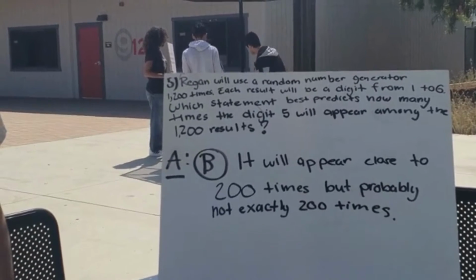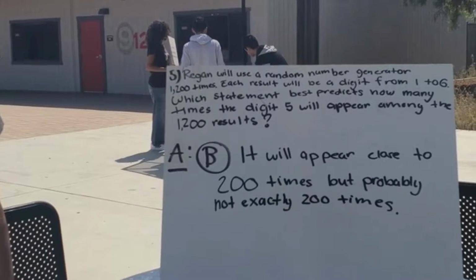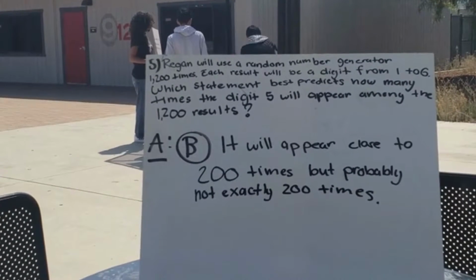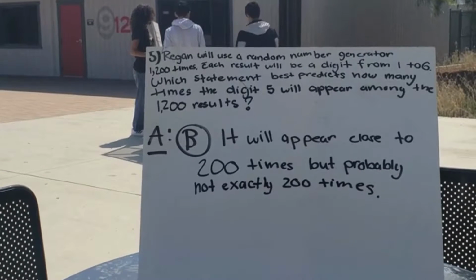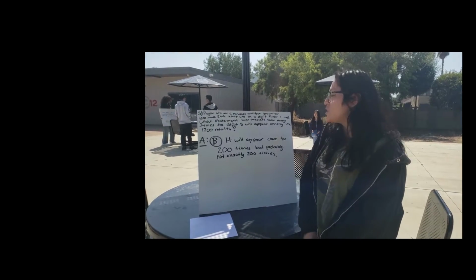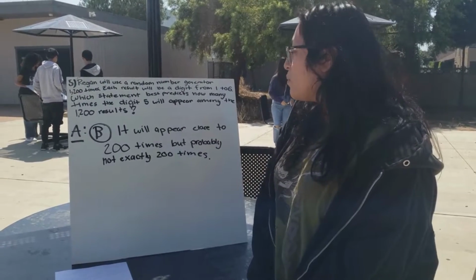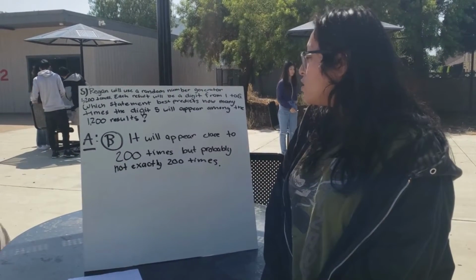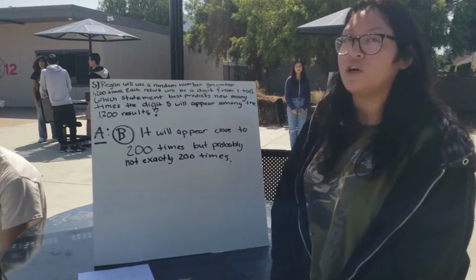Alright, for question number 5, Reagan will use a random number generator 1,200 times. Each result will be a digit from 1 to 6. Which statement best predicts how many times the digit 5 will appear among the 1,200 results? The answer for number 5 is B. It will appear close to 200 times, but probably not exactly 200 times.